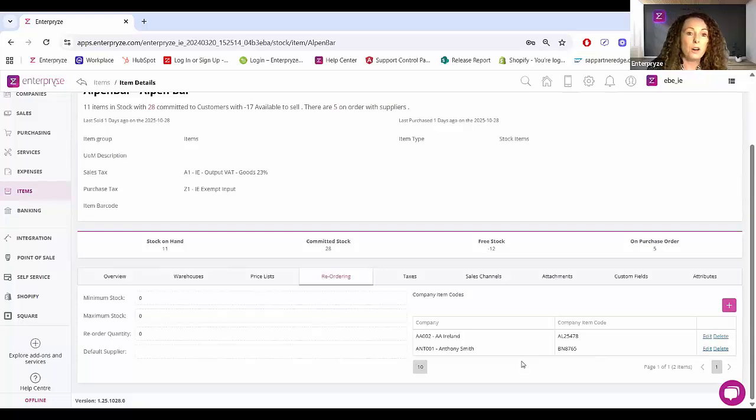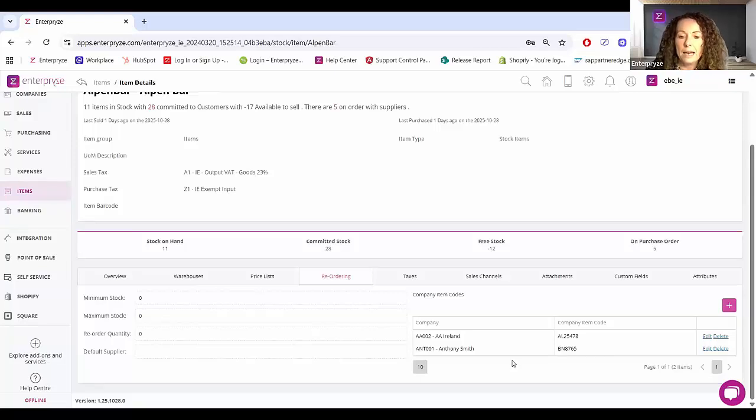So I can record all of the customers and suppliers and their specific item codes relating to this particular item. The purpose of cataloging, of course, is always cross-referencing when purchasing items within your supply chain. So obviously when contacting suppliers, you know what those codes are if they've already been agreed, and it makes that easier to see within the system. And as I said, you can also bring those in to display on the relevant transactions.